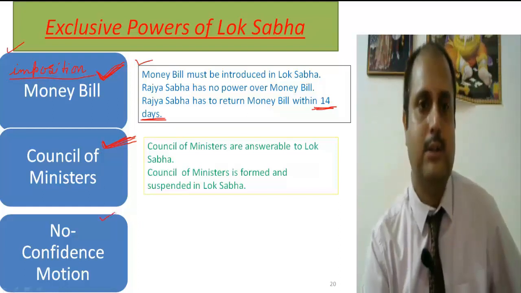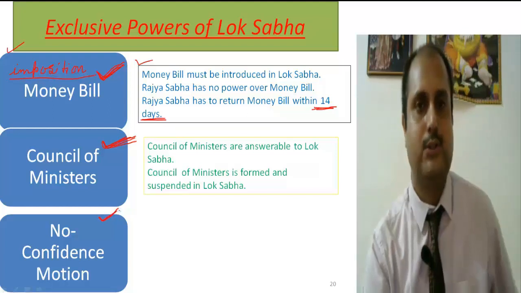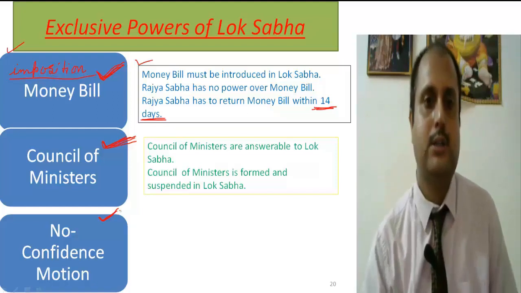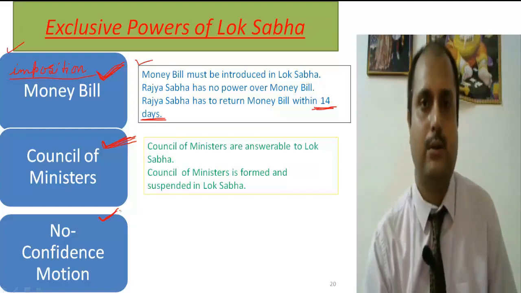The third one is the no confidence motion. What is the no confidence motion? The no confidence motion is moved by the opposition party to show that the majority of the members of the Lok Sabha don't support the government.